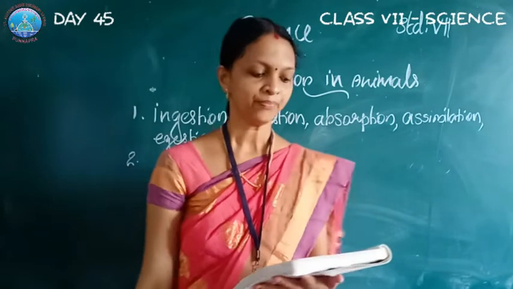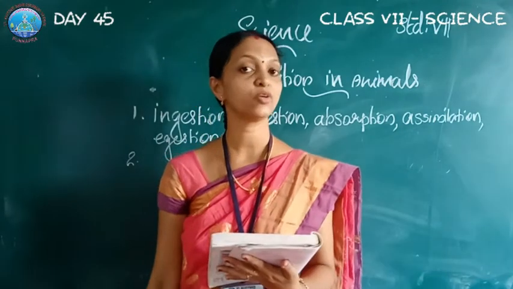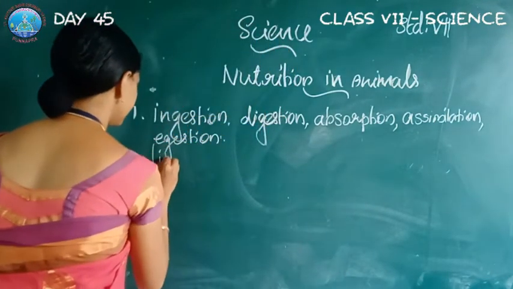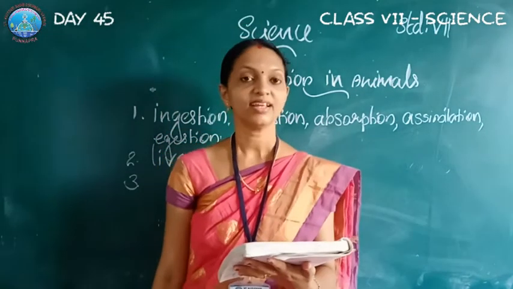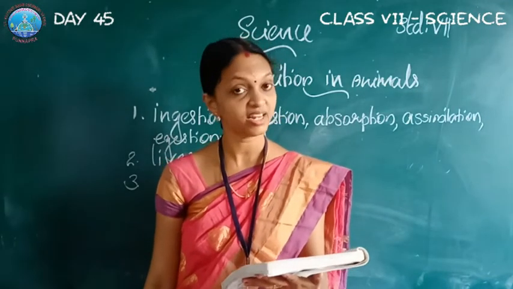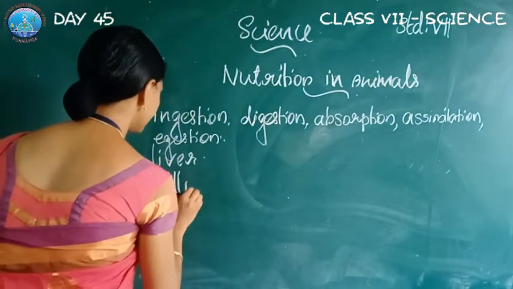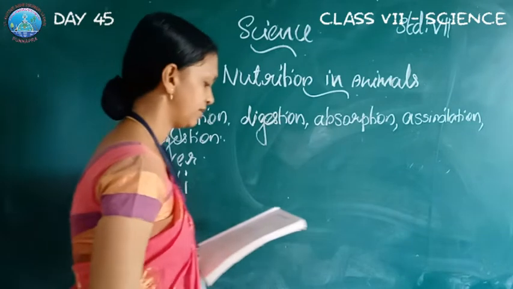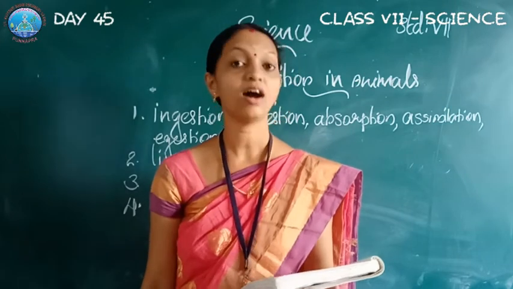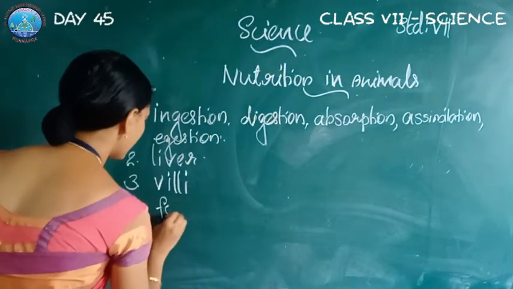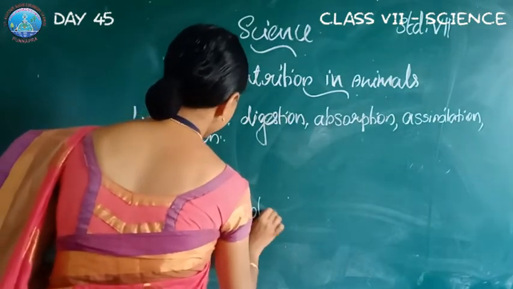Then the second question, the largest gland in the human body. The largest gland in the human body is the liver. Second answer, liver. Third one, the inner wall of the small intestine has many finger-like outgrowths called villi. Then the fourth one, amoeba digests its food in the food vacuole. Food vacuole. Okay, food vacuole.